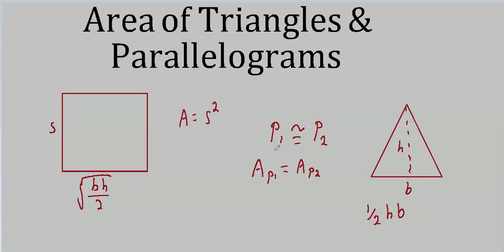So, be very careful to keep in mind that this doesn't go two ways. It only goes one way. If the polygons are congruent, then you can say the areas are equal. But you can't go the other way.